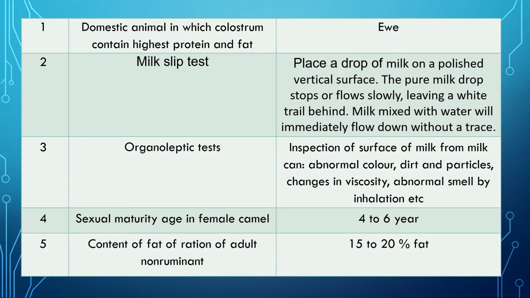Question 2. Milk slip test. How to perform that? The procedure is like this. Answer: Place a drop of milk on a polished vertical surface. The pure milk drop flows very slowly, leaving a white trail behind. Milk mixed with water will immediately flow down without a trace.